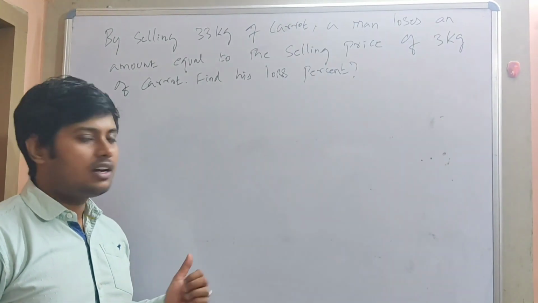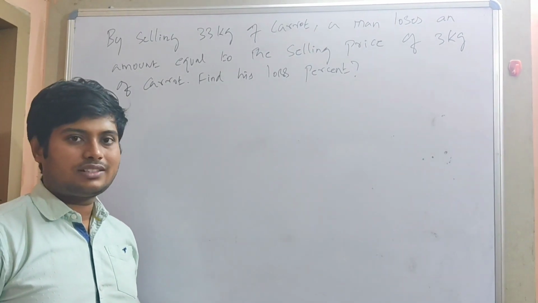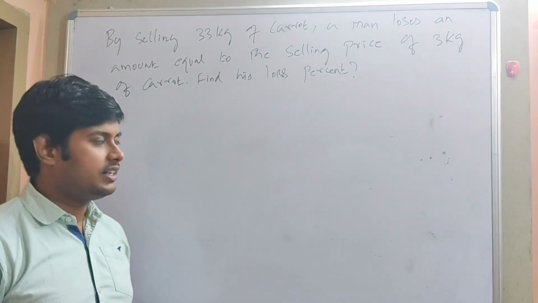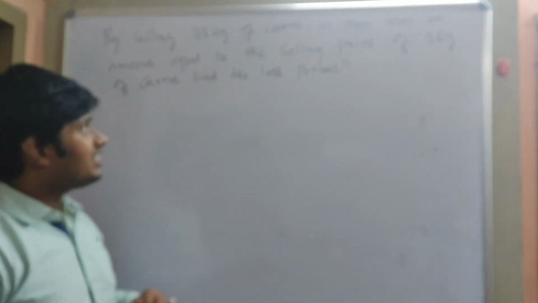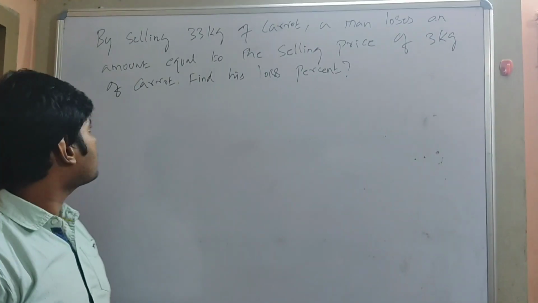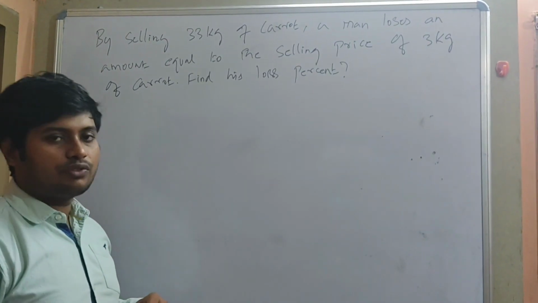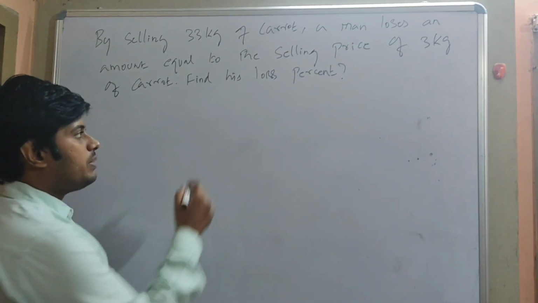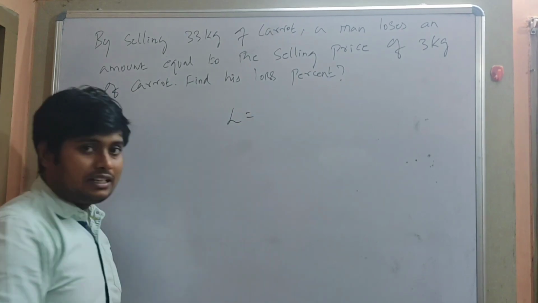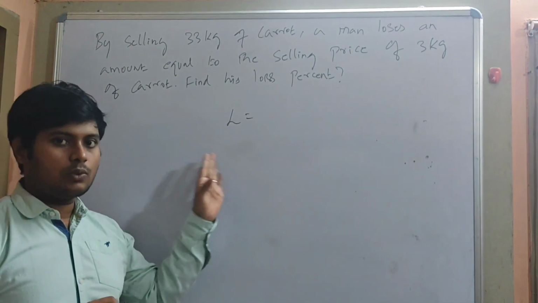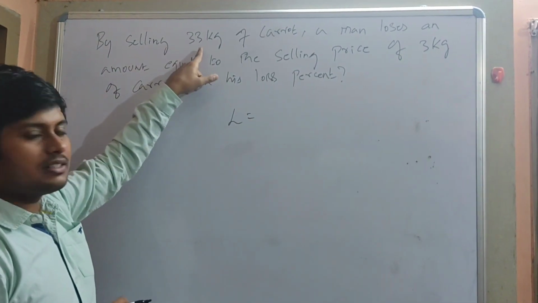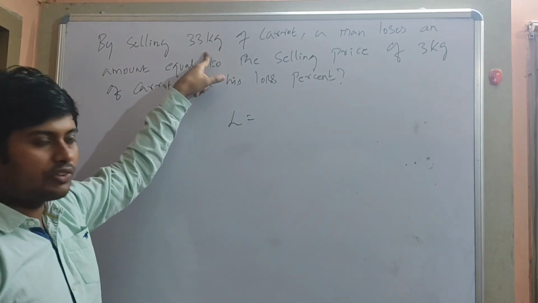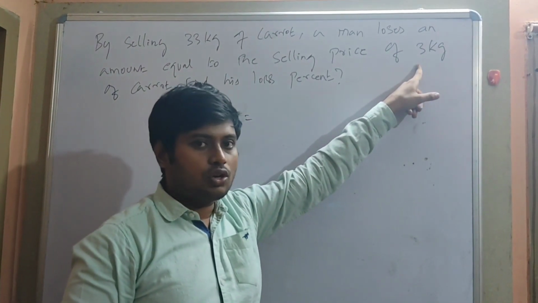So we'll see this new type of sum, or assorted sums in profit and loss based on quantity. The first question: by selling 33 kg of carrot, a man loses an amount equal to the selling price of 3 kg. They've asked to find the loss percentage. So what is the basic formula for loss? Again I'll tell you, don't convert it to price, keep it as quantity itself. Here the person is selling 33 kgs of carrot. He incurs a loss of 3 kg.